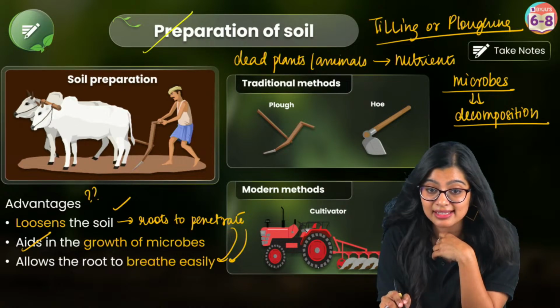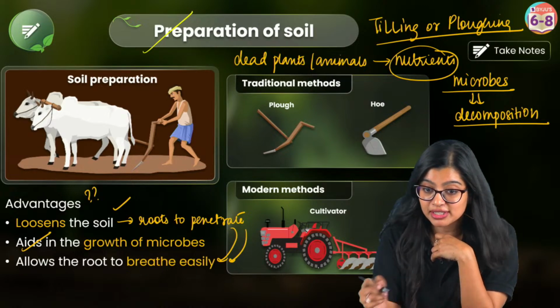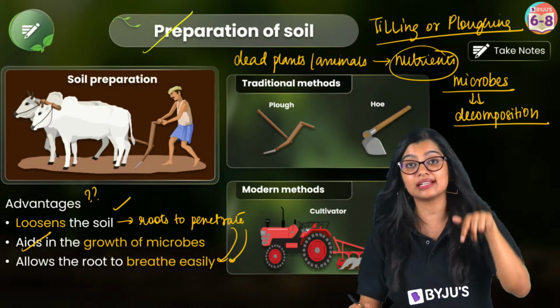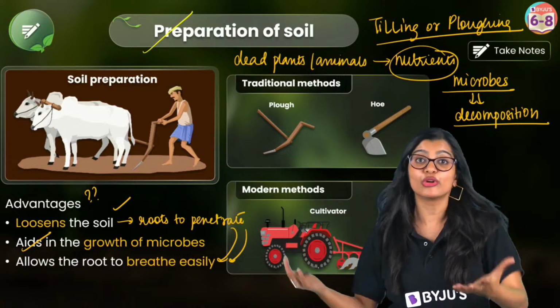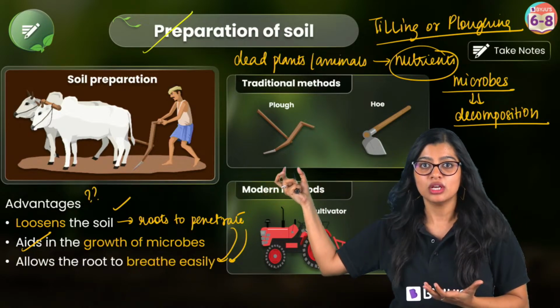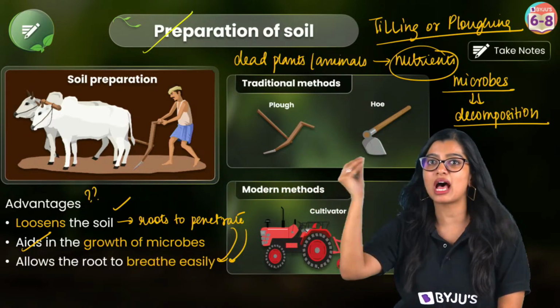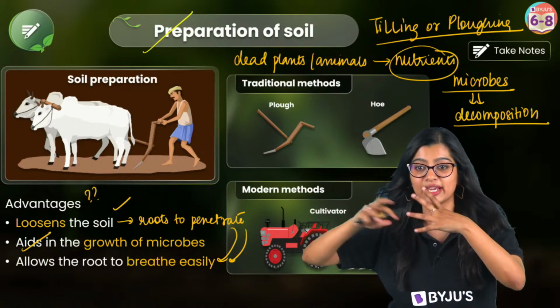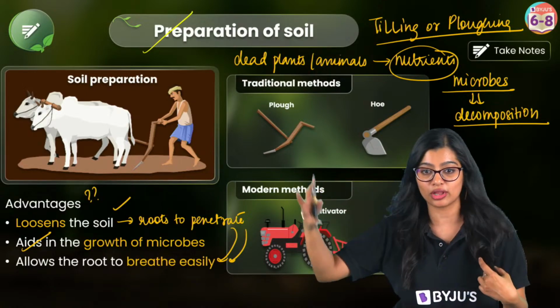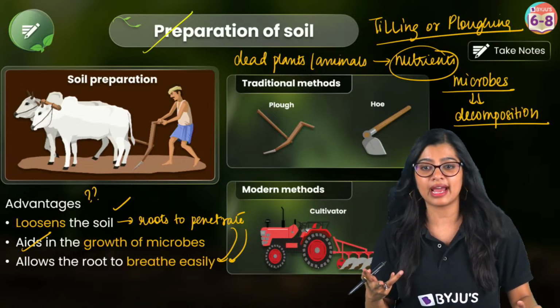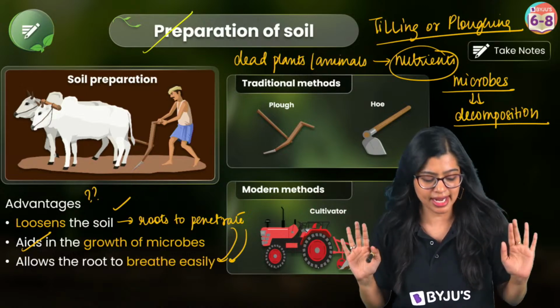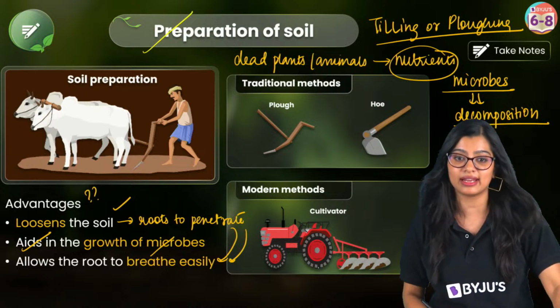So earlier when I said soil has nutrients, those nutrients are coming because of these microbes. Those microbes are breaking down dead plants and animals, making sure all the nutrients, all the organic matter, comes out, and thereby the soil is fertile, right? So this is very, very important.